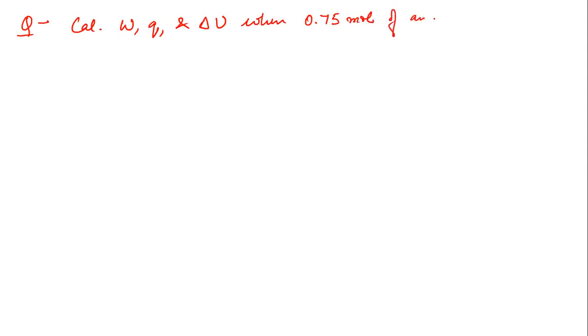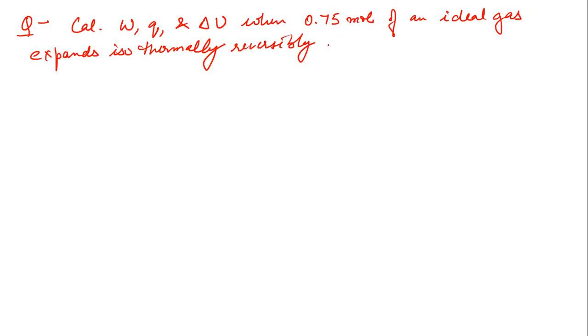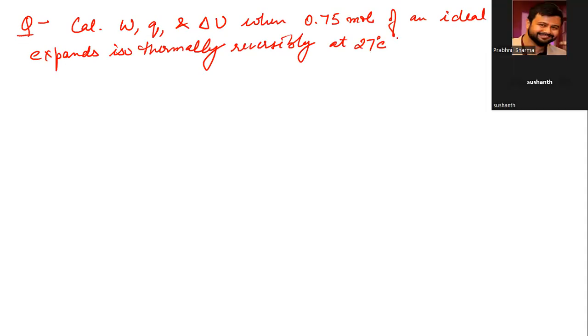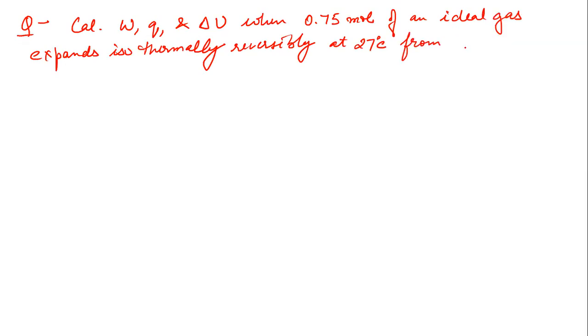Now let's do this question and tell me the answer. Calculate W, Q and delta U when 0.75 mole of an ideal gas expands isothermally and reversibly at 27 degrees Celsius from a volume of 15 liter to 25 liter.